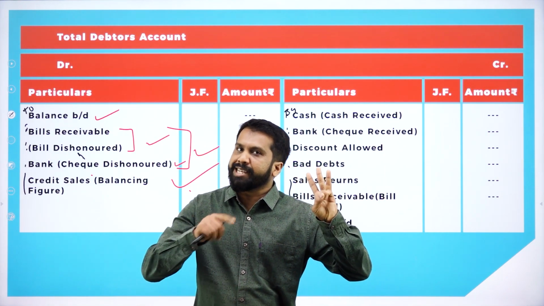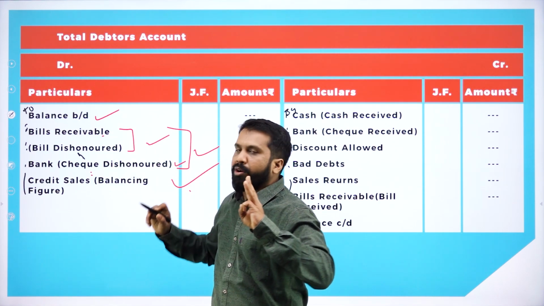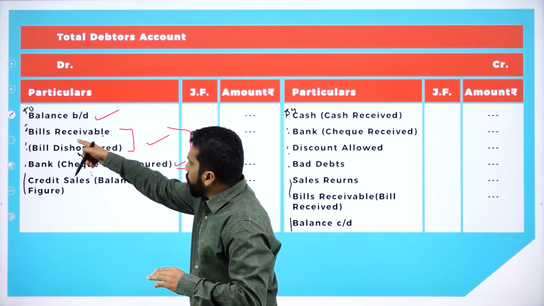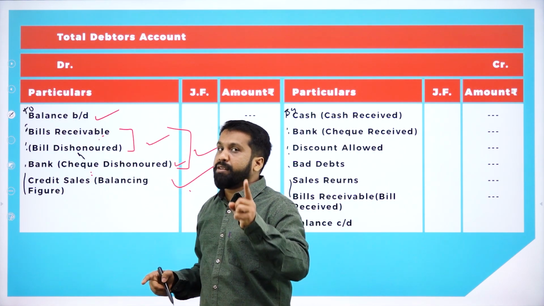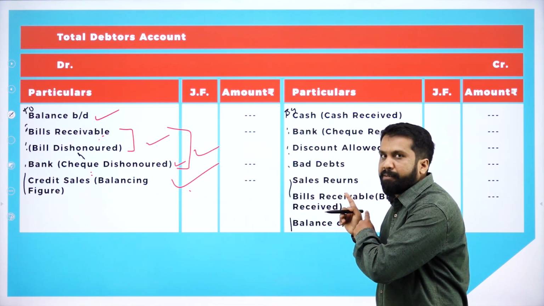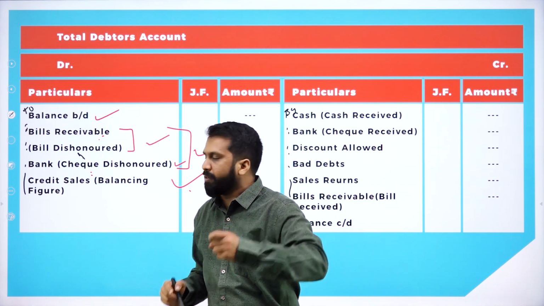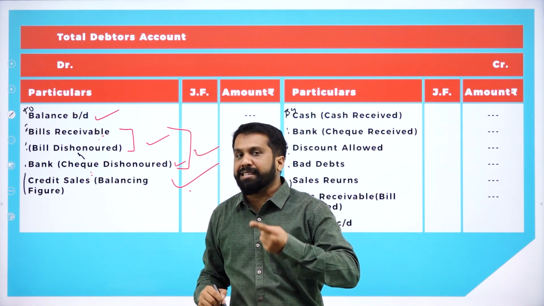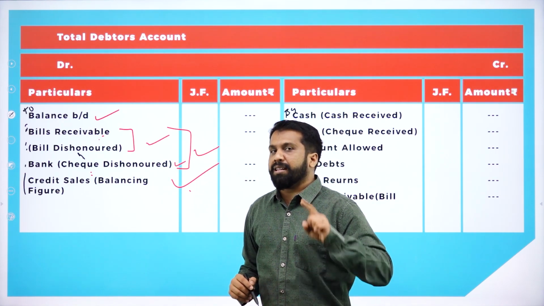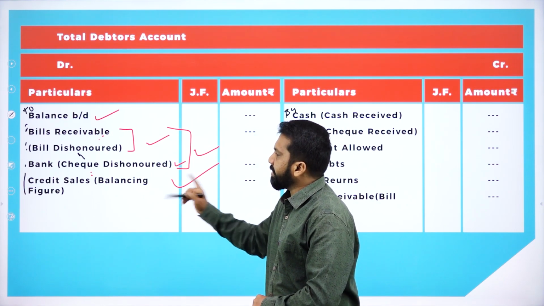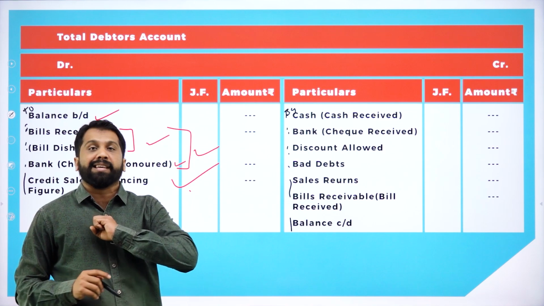Second one, bills receivable and cheque dishonored. Remember, it is not only bills receivable dishonored. If it is bills receivable cancelled or dishonored, or the cheque is cancelled or dishonored, then it will come under the debit side. And the last one is credit sales. Now, tell me which are the things in the debit side?